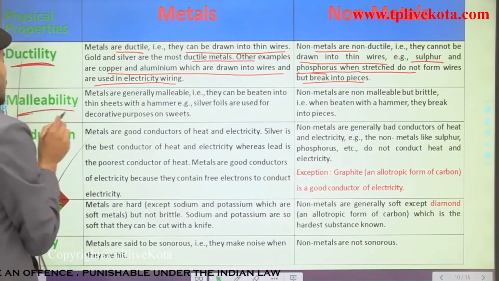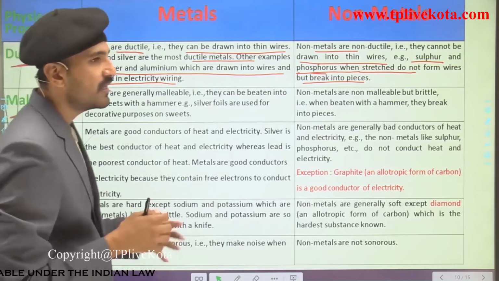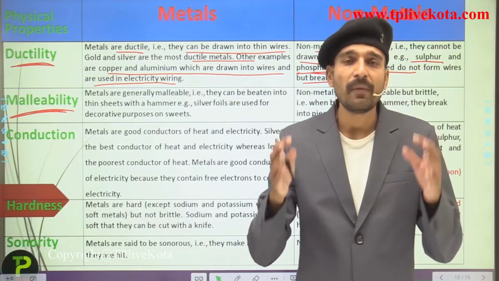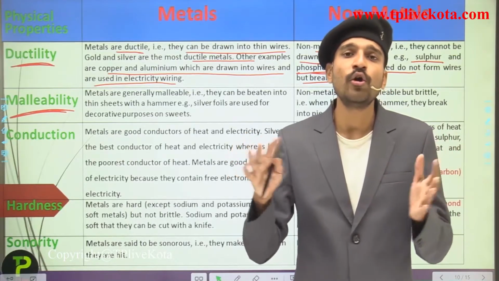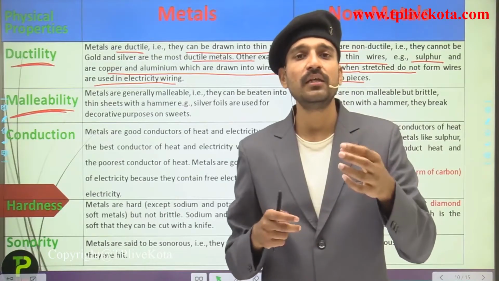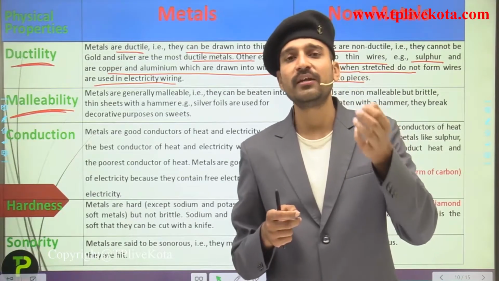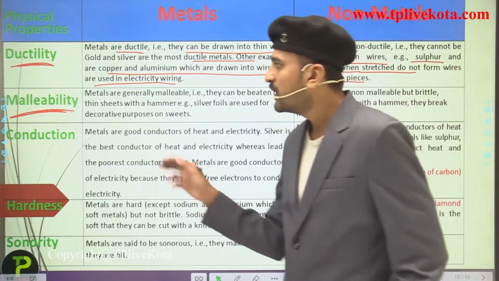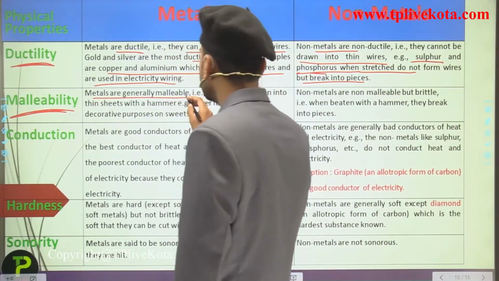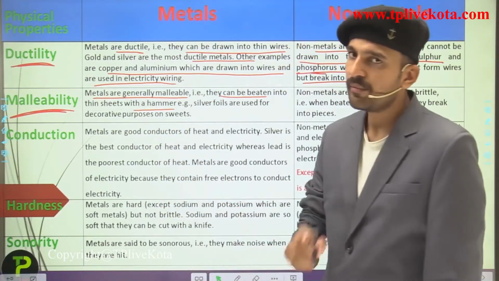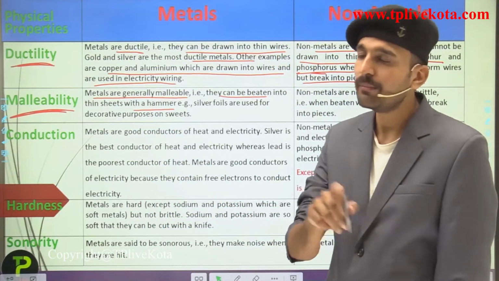Now talking about the next property, that is malleability. What is malleability, students? Malleability is the property of metals due to which they can be drawn into thin sheets. You have seen aluminum foil, silver foil, and golden foil that you use in day-to-day life. Metals are generally malleable, that is, they can be beaten into thin sheets with a hammer. Remember students that they should not break into pieces.